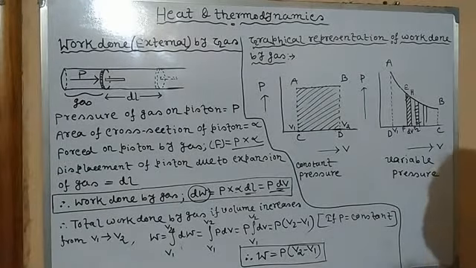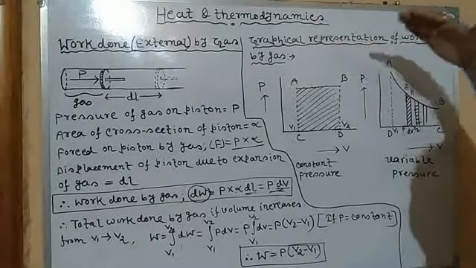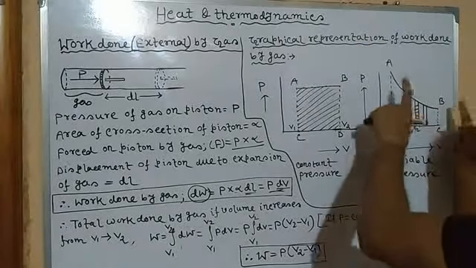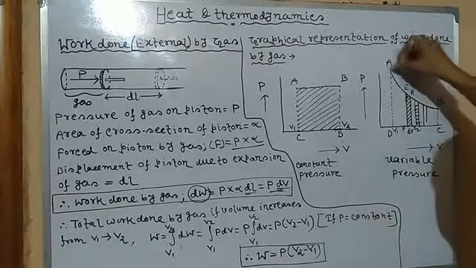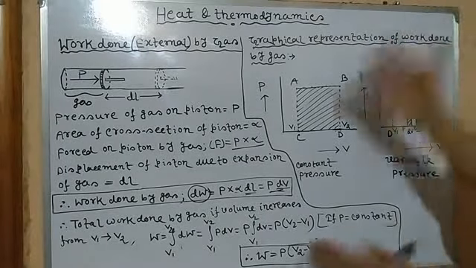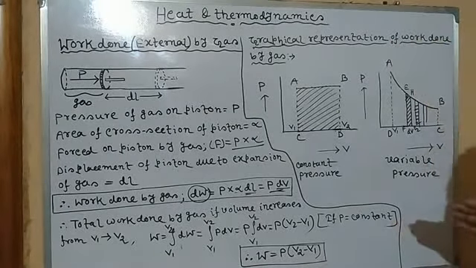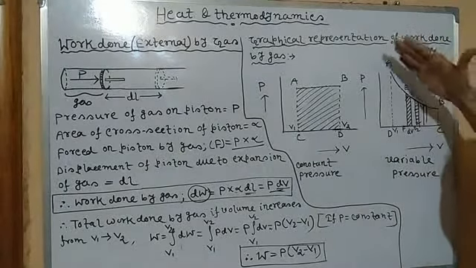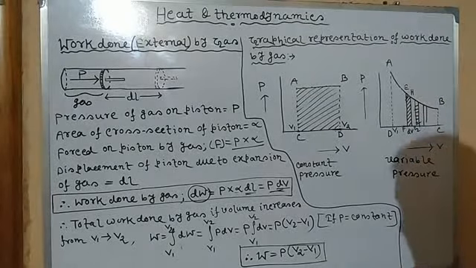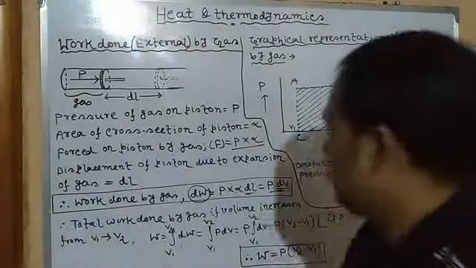So we can see the total work done by the gas is the area confined by the pressure curve, that is the curve of the PV diagram, and the volume axis. This is the PV curve, or PV diagram. So the work done by a gas, in case of constant pressure or variable pressure, is generally expressed as the area confined by the PV curve or straight line and the volume axis. But here one thing you will have to remember, that during expansion,